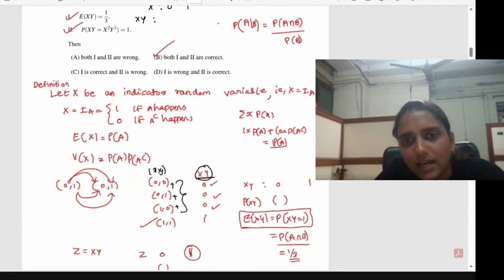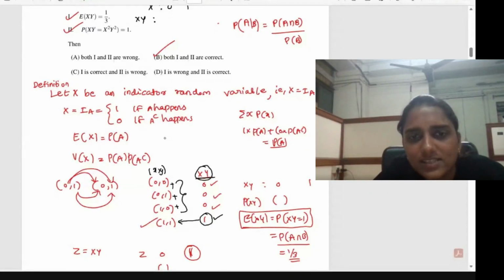The other value possible is 1, and its probability is the probability of X equal to 1 and Y equal to 1. So those are the different possible values of X into Y.